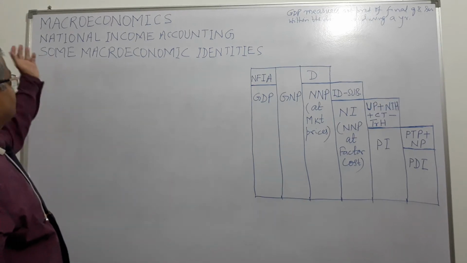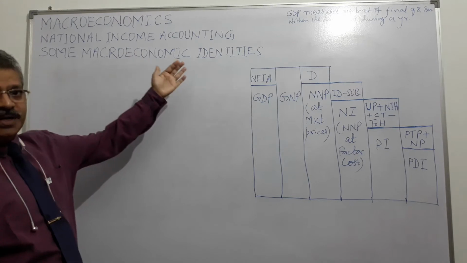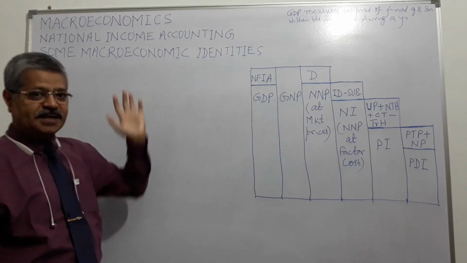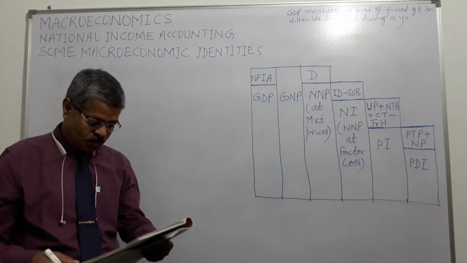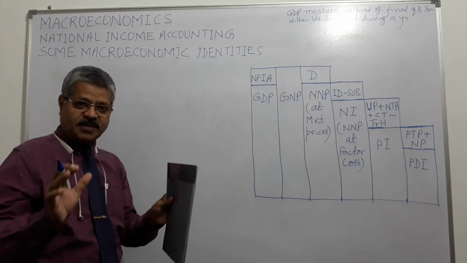Today we will study macroeconomics. The chapter is national income accounting and the topic is some macroeconomic identities. So, first of all, we would like to focus on the definition of GDP.